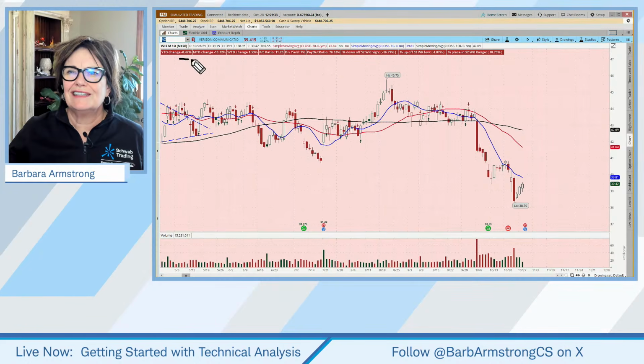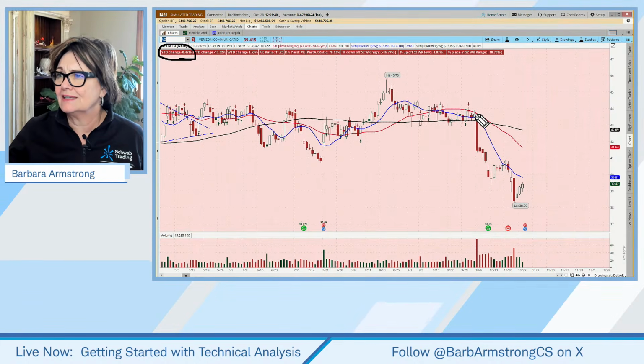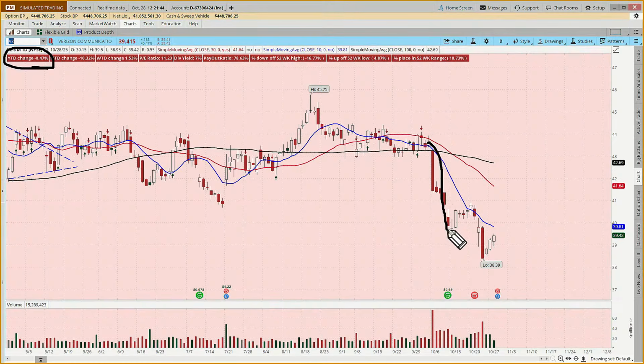So, year to date, this stock is not up, and all the major indices are up and either hitting new highs today or close to it. But we had something that fell. Okay, so there's our flag pole, and then it rallied for a few days, and then it fell again, and now it's rallied for a few days.